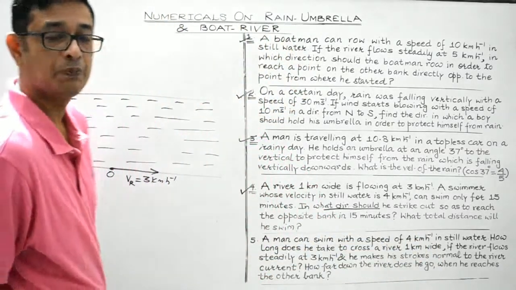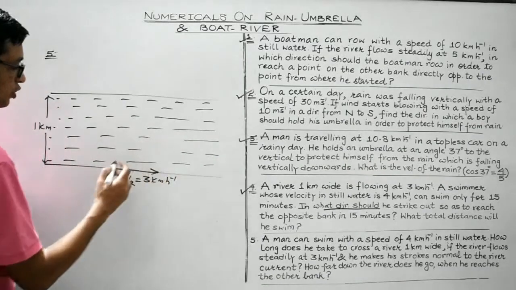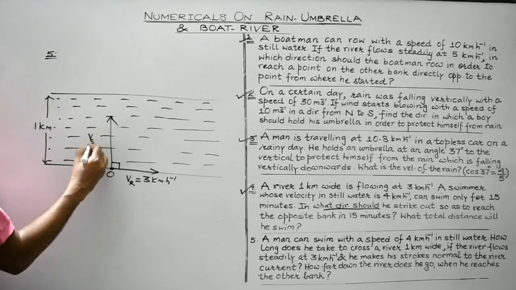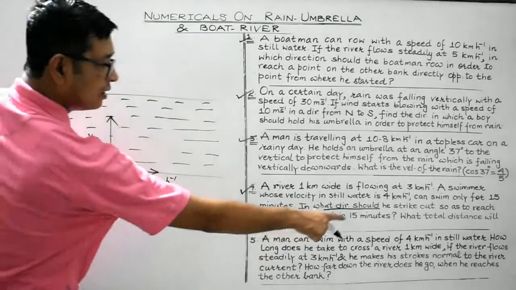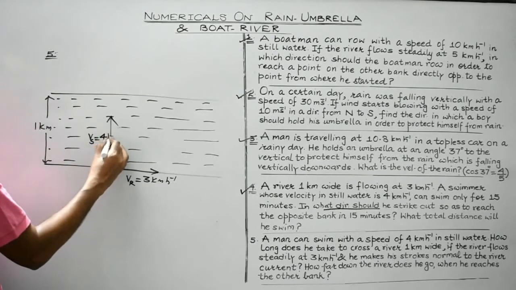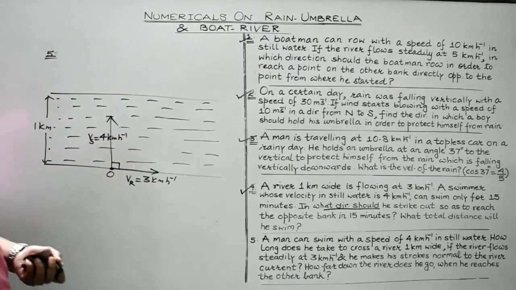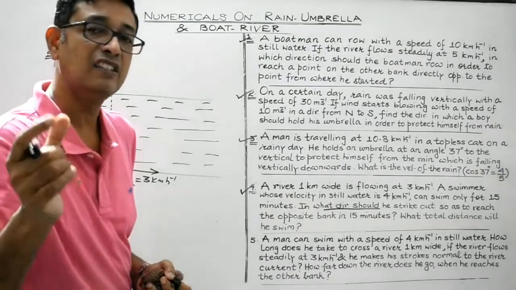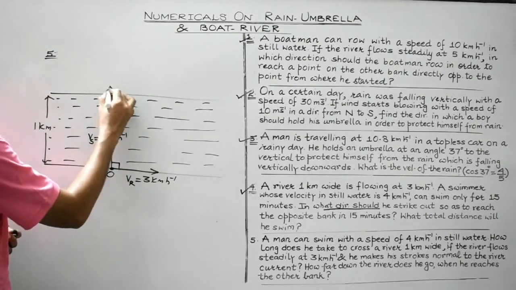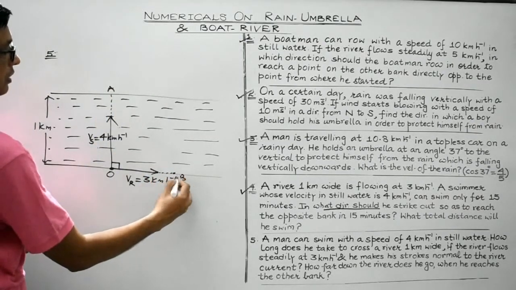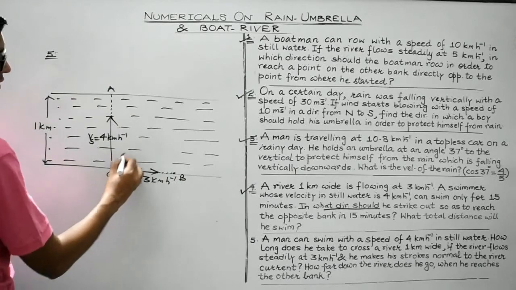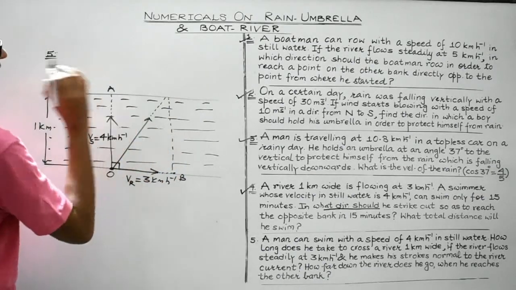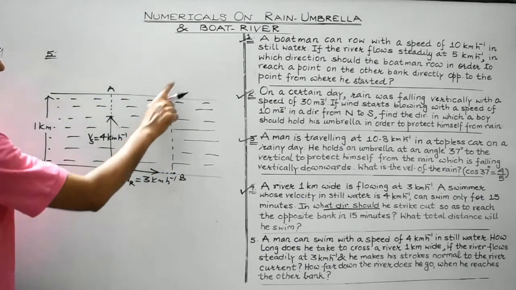Now normal means perpendicular to the river current. This is the direction of the river current, so perpendicular to the river current, it will be like this. Make an angle of 90 degrees. So this is the velocity of the swimmer, and it is given to be 4 km per hour. Clear, students? So we can consider these two to be the adjacent sides of a parallelogram. Suppose this is A and let us consider this to be B. So we can complete the parallelogram and complete this diagram, right? This is the resultant.